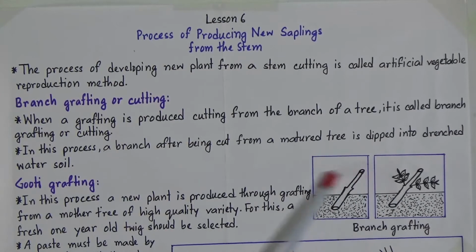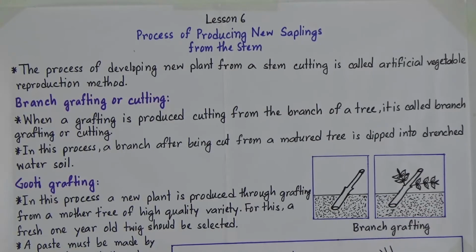So at first we will choose a healthy branch of a tree, then we will dip this branch into drenched water soil, that means the soil which is wet or full of water, and it will grow naturally. And in this process we can grow shimul and mandar trees.